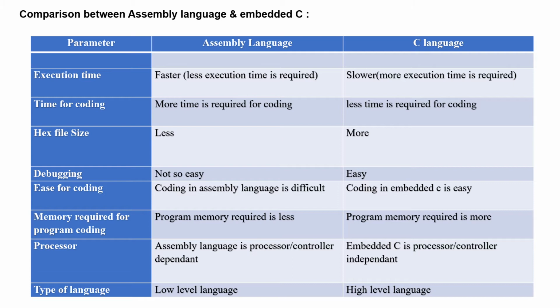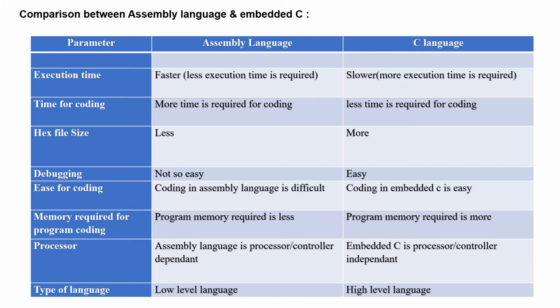For C language, execution time is slower, so more execution time is required. Second parameter is time for coding. For assembly language, more time is required for coding, and for C language, less time is required for coding.